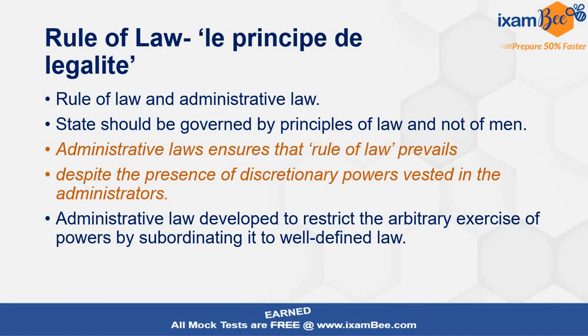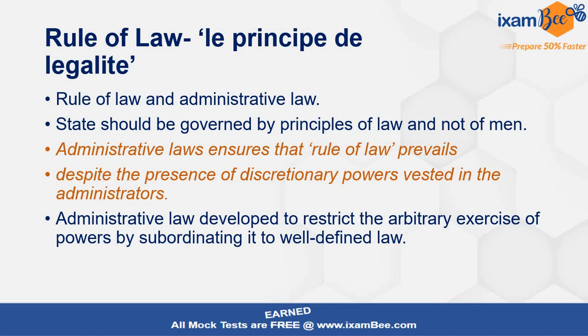Now we have to understand what rule of law actually means and how it is related with administrative law. Rule of law, this means le principe de légalité: the principles should have legality in them, and these should be the propounding principles. No one should be above these principles. Rule of law should be supreme. States should be governed by the principles of law and not of men. So in a democratic country, it is very important that rule of law should prevail and not rule of men. If rule of men prevails, what will happen?